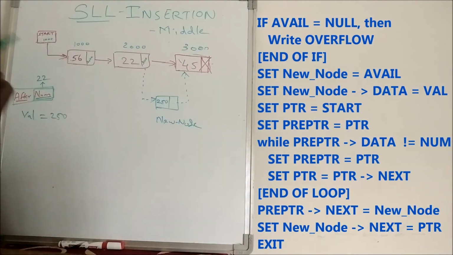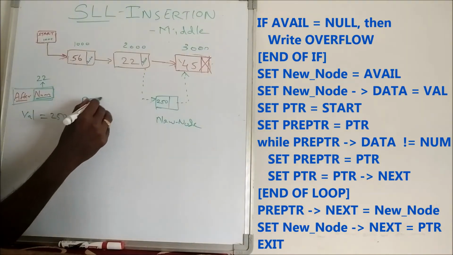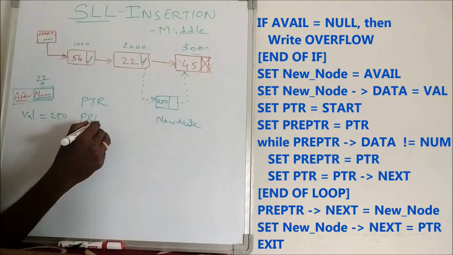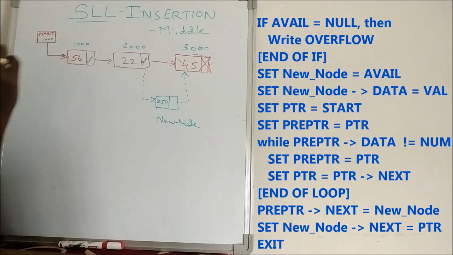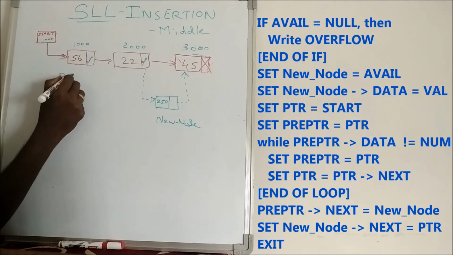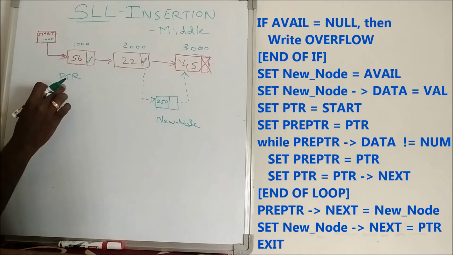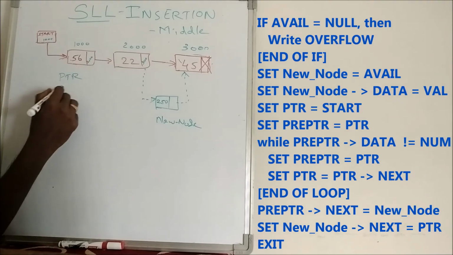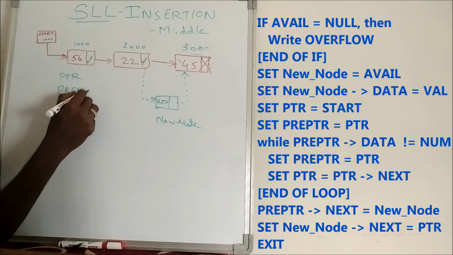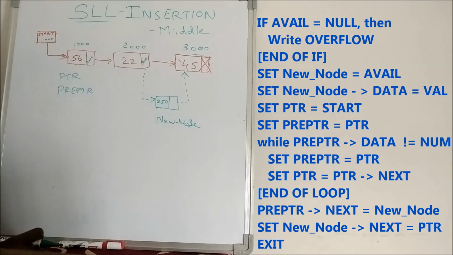We need names for these two nodes. So for that, in our algorithm we are using two variables. One is called PTR, another one is called PREPTR. Pointer is equal to start. What is pointer? Start is this one, so hereafter this is pointer. What is next? Pre-pointer is equal to pointer. Pointer is equal to start means this is pointer. Pre-pointer is equal to pointer means once again this is the pre-pointer also. So now pointer and pre-pointer both are pointing to the first node of the list.